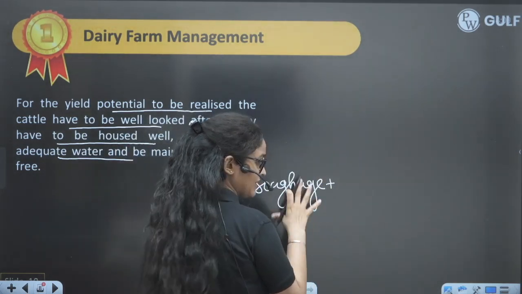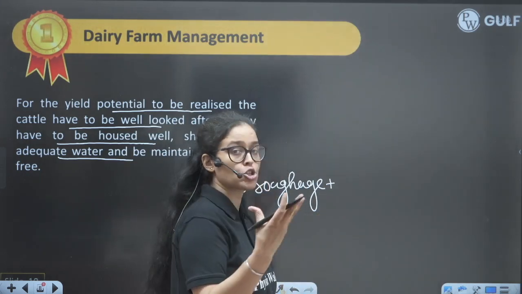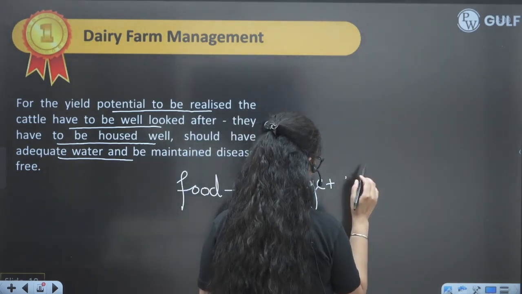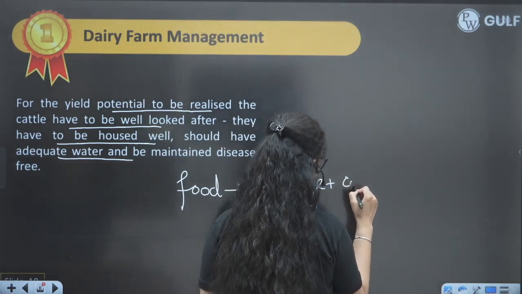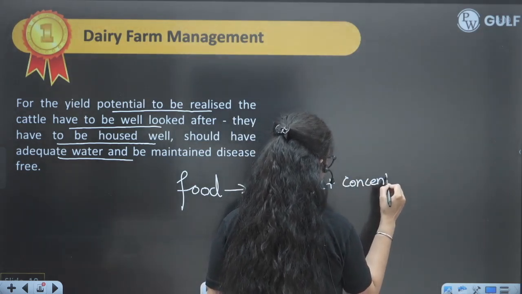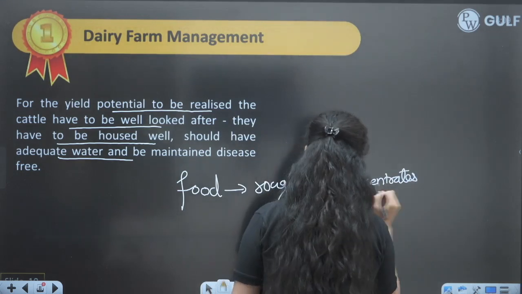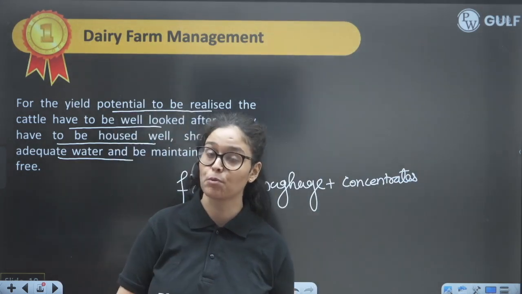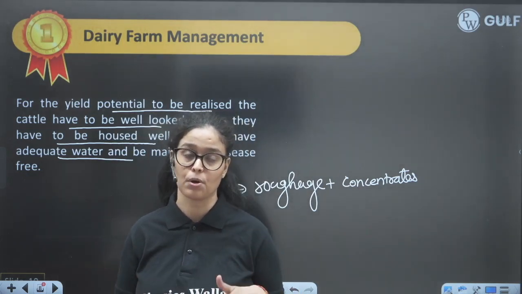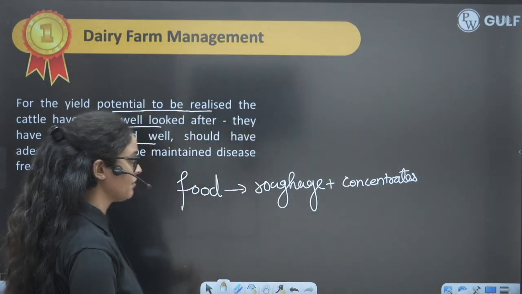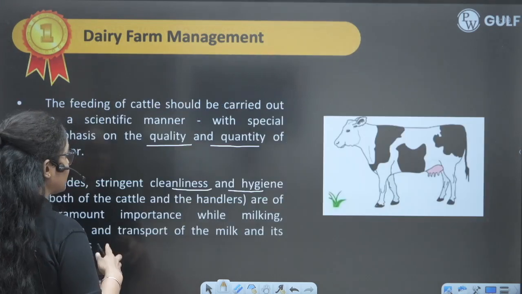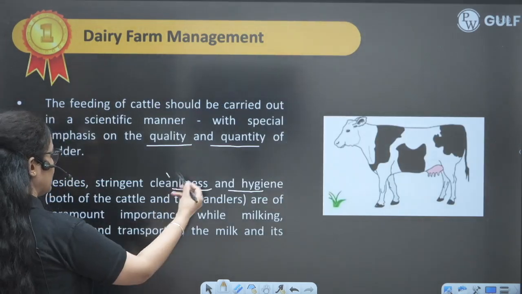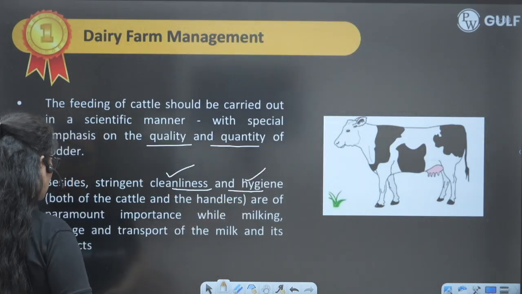So roughage to fill their belly, like straw, fodders, and all the roughage, right? All the fibers are to fill their belly, and then we are having the concentrates. Concentrates means we are using certain green leaves or other nourishment that will provide them proper protein, proper fat, or proper sugar, etc., for their good development. So we just feed them in a scientific manner, right? So that we can increase their productivity. We have to take care of their hygiene and cleanliness.